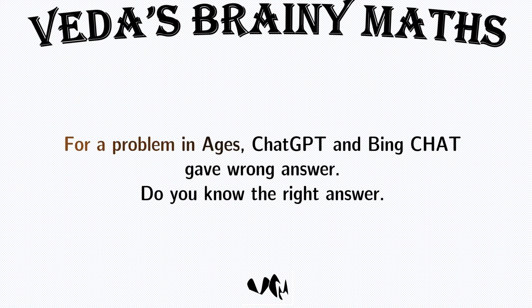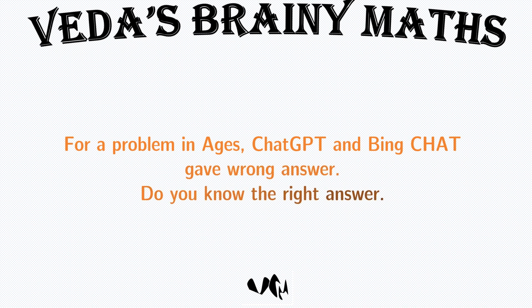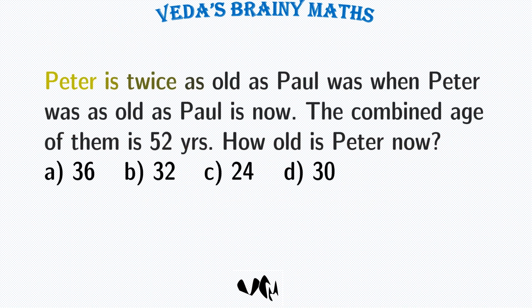For a problem in ages, ChatGPT and Bing Chat gave the wrong answer. Can you find the right answer? Peter is four times as old as Paul was when Peter was as old as Paul is now. The combined age of them is 52 years. How old is Peter now?